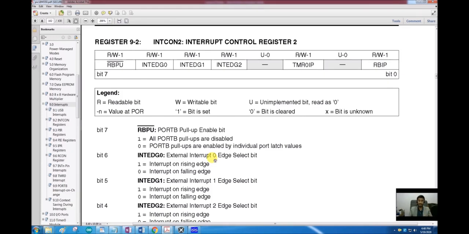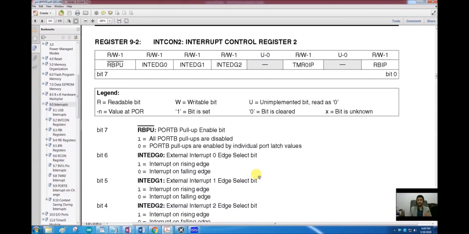When do we want the interrupt to occur? Our pin is active low or active high. Pressing the button will make it low or high. So we can set whether our interrupt will be on the rising edge or on the falling edge.